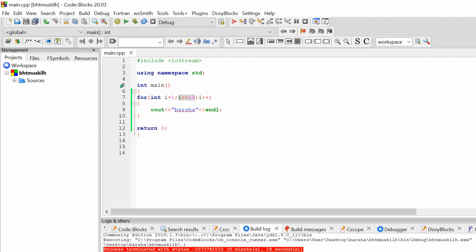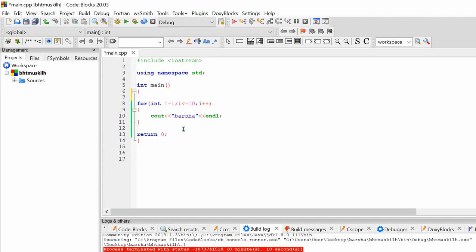So you have to remember what the parts and syntax of the for loop are. There are three parts. The first is declaration or initialization. Either you can initialize at the very beginning like this, you can write here also i equals 1, okay, or you can write it in the for part also. And the second part is the condition, what is the condition to be checked, and the third part is the operation that we are going to perform.